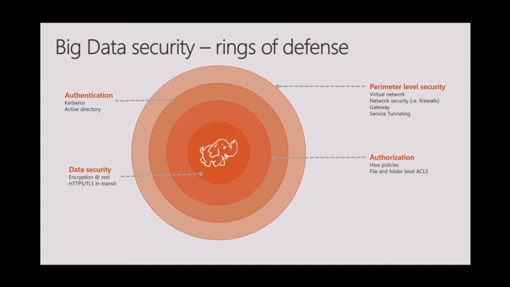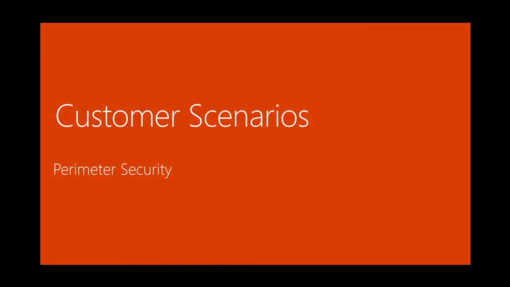So in the next 60 minutes or so, I will dive deep into each of these aspects, show you what the customer scenarios are, and show you some demos on how you can set up your whole architecture on HD Insight. First, customer scenarios about perimeter security.